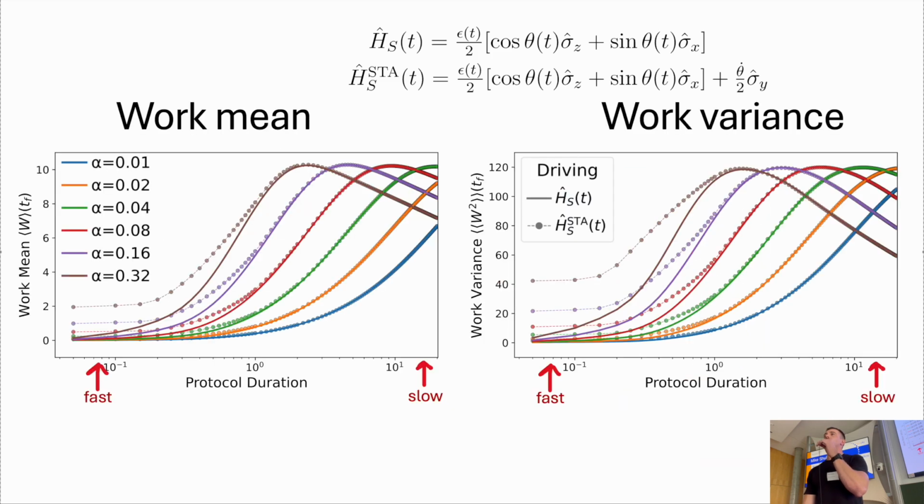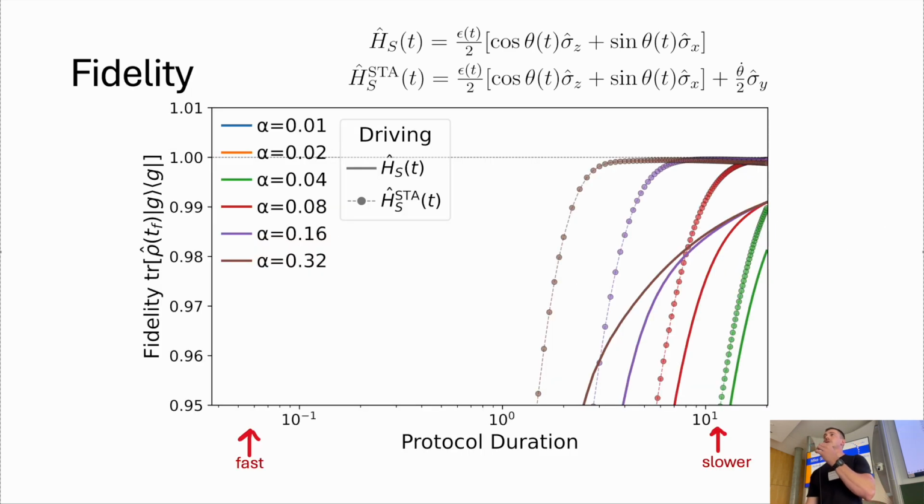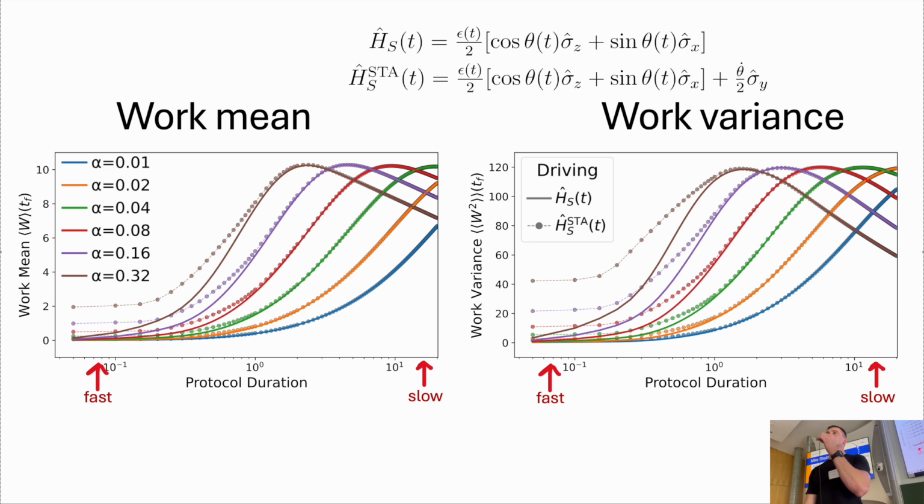So here we show the work mean and variance, so the low order moments. And basically the reason that I'm showing this is just to show that, okay, we see quite big differences at very short protocol times on the left-hand side of the graph. But as your protocol gets slower, as you get more adiabatic, there isn't much difference between what the shortcut is doing. Even though, if we look back at the fidelity, there's still very big differences in the fidelity when using the shortcut. So the problem here is that the improvement in erasure is not being captured by these low order moments. So that leads us to calculate the full distribution.